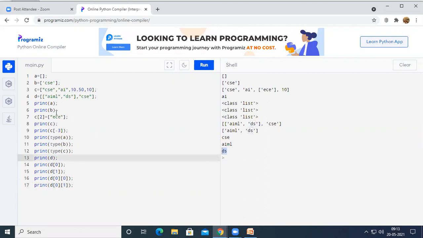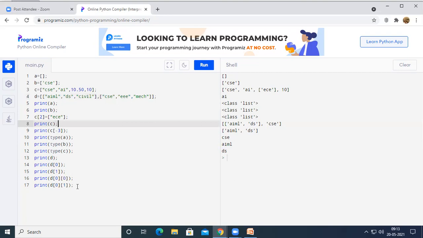Now, let us see what happens if I have multiple elements such as civil here, and at the same time, I have represented another list with CSE, EEE, comma, MEC.